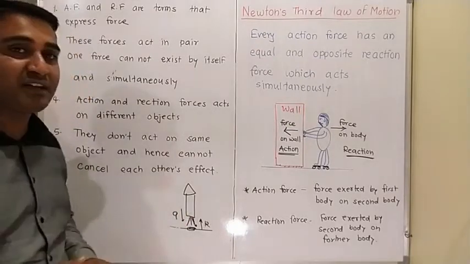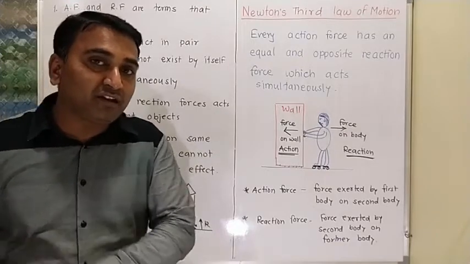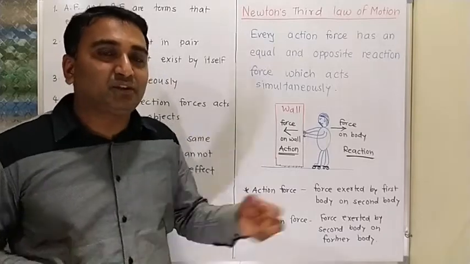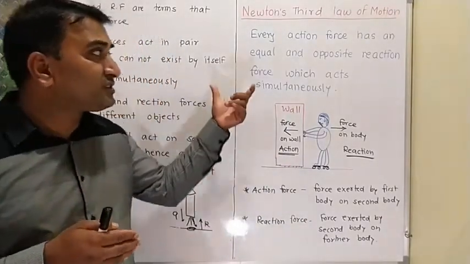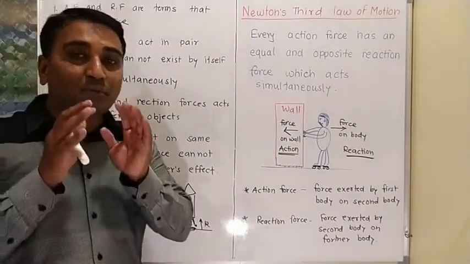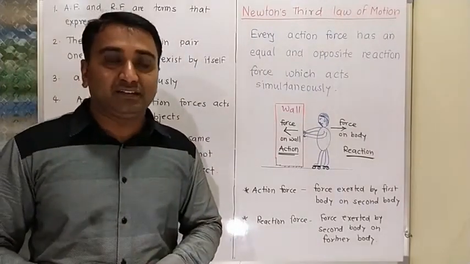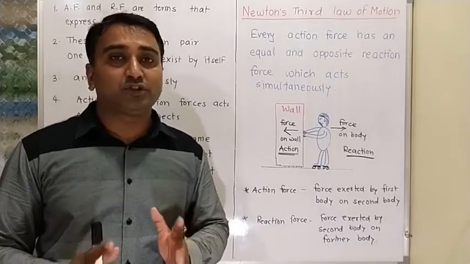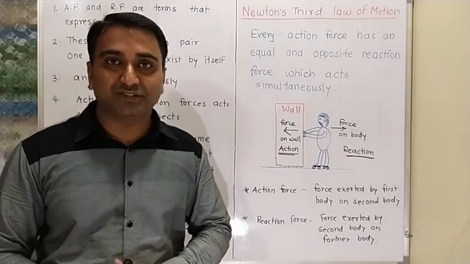Different kinds of examples we can consider. If you hit a ball, then the speed of your bat decreases because both the forces are opposite to each other. So what is Newton's third law? Every action force has an equal and opposite reaction force which acts simultaneously. These are the three laws. The first law, second law, and third law of motion we have discussed within this session. The remaining part we will discuss in the next session. Thank you.